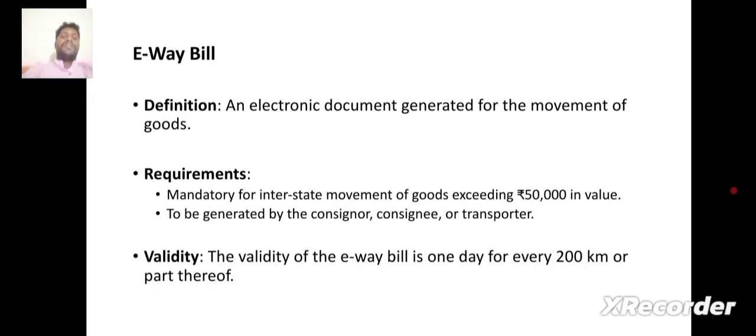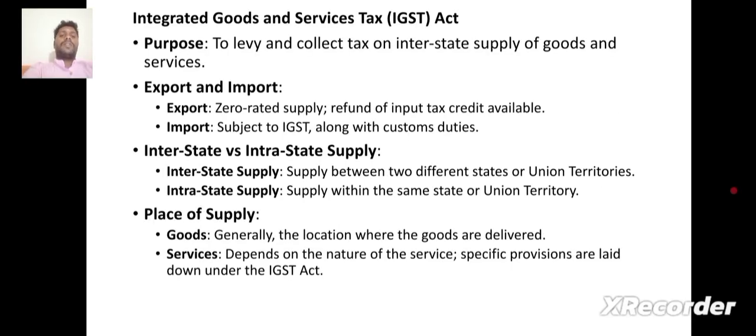E-way bill. Definition: an electronic document generated for the movement of goods. Requirements: mandatory for interstate movement of goods exceeding 50,000 in value, to be generated by the consignor, consignee or transporter. Validity: the validity of the e-way bill is 1 day for every 200 km or part thereof.